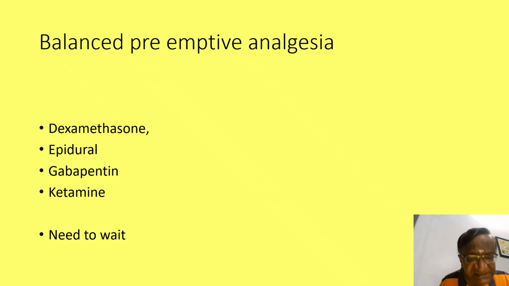So we may need to wait. That is very important. Because if you give a top-up of epidural and the incision is put within 5 minutes, no use. We may need to wait. Ketamine we have given, epidural we have given, dexamethasone. Wait for 10 minutes. Let it act and then start putting your incision.